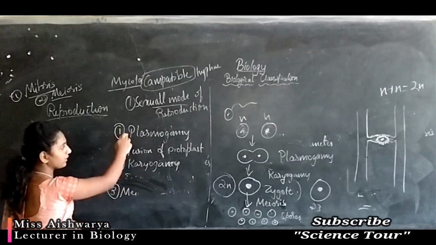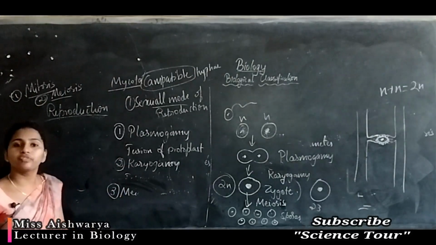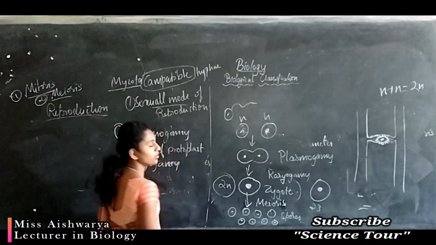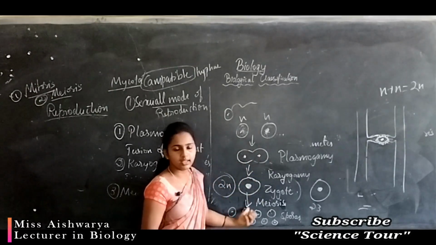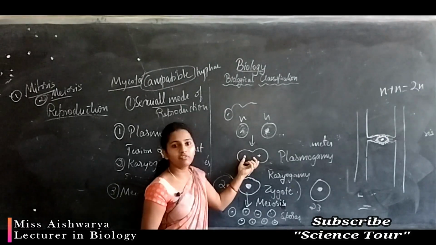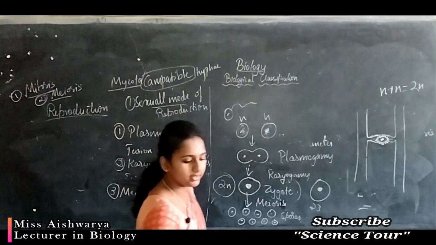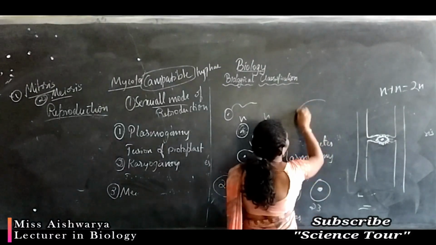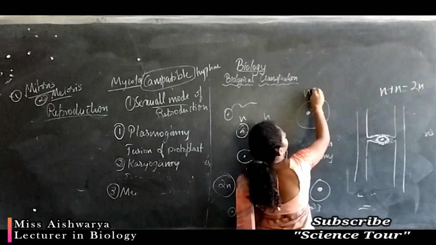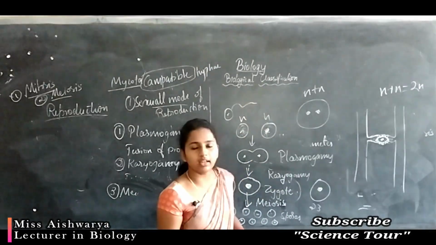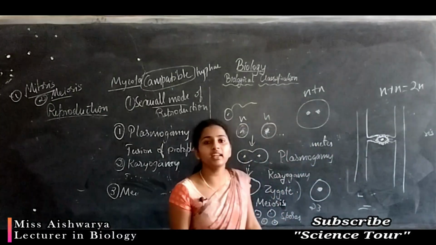But in some cases the gametes do not fuse their nuclei immediately. Normally after plasmogamy immediate nuclear fusion happens, but in some cases we cannot see immediate fusion of these two nuclei. That produces a specialized structure, a cell containing two nuclei, that is n plus n. It has not fused into the 2n form, meaning it has not come to the diploid condition, but still it contains two different nuclei.